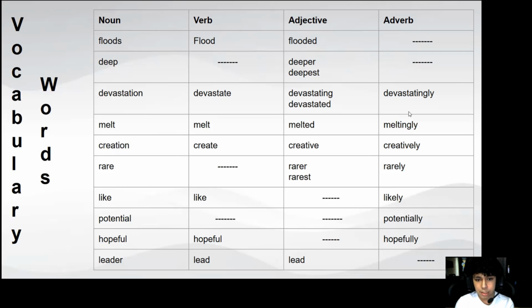Then the noun form like, which has the same verb form, like, and it does not have an adjective form, and it has the adverb form likely. Then we have the noun potential, which has neither verb nor adjective form, but it has the adverb form potentially. Then we have the noun hope, which has the same verb form. It does not have an adjective form, and it has the adverb form hopefully. Last, we have the noun leader, which has the verb form lead, and the same for the adjective form.